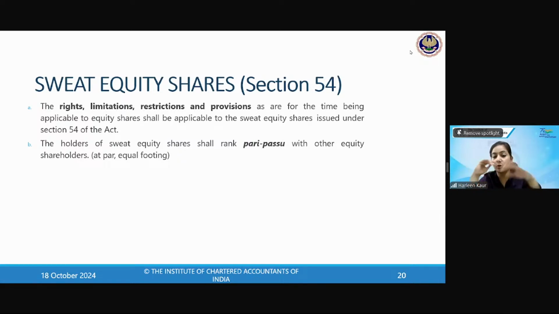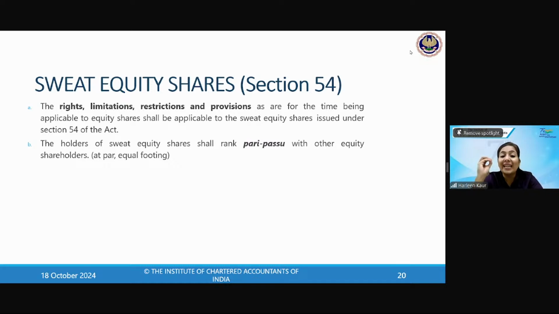So there is a shareholder, Mr. A, to whom you are issuing the sweat equity shares. He is already holding 100 equity shares of the same class, and he is issued more sweat equity shares. So whatever rights and limitations are applicable to those 100 equity shares, they will be applicable to the sweat equity shares.